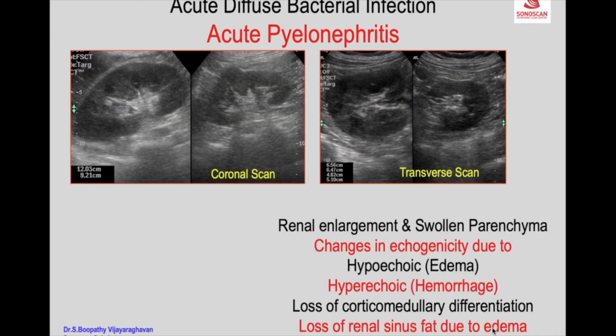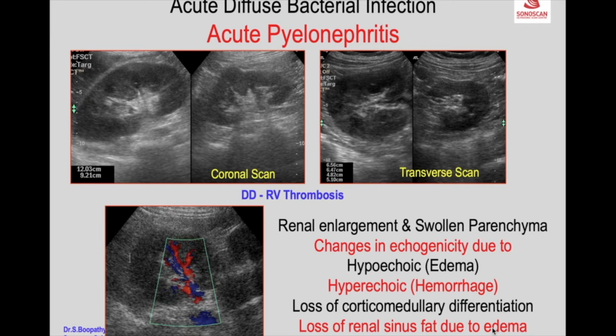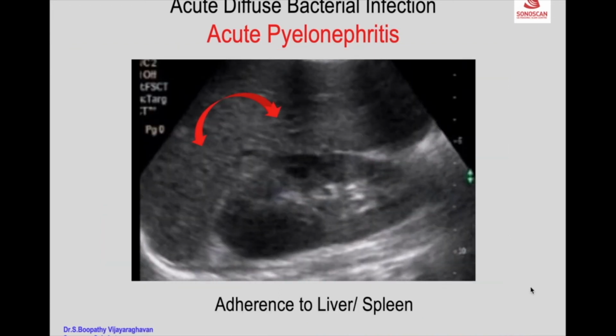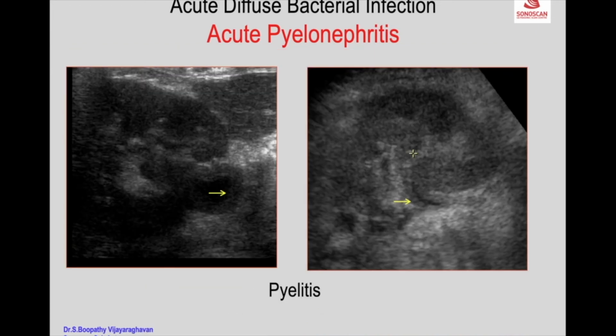These are the characteristic features of acute pyelonephritis, along with the clinical symptoms of fever and pain. The differential diagnosis is renal vein thrombosis, so a color Doppler will rule out renal vein thrombosis. As seen here, the renal vein flow is normal. That is another feature of acute pyelonephritis, may be present, not always present.